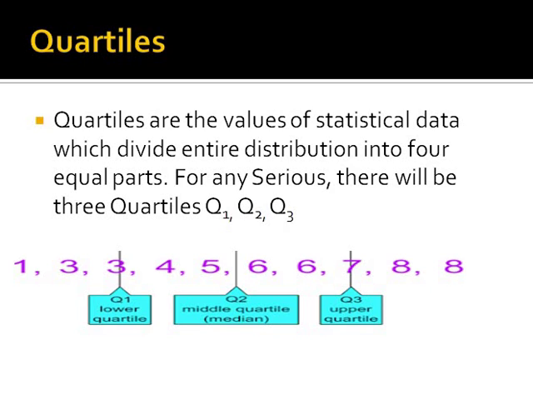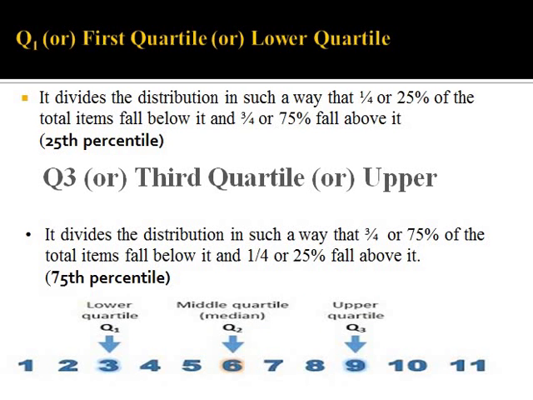For any series there will be 3 quartiles. The division of data is into 4 parts, but we call the dividing values 3. One is the lower quartile, or the first quartile, Q1. The second is the middle quartile, or quartile 2, which is nothing but the median. It is completely the same; quartile 2 is the median itself. The next one is quartile 3, Q3, the upper quartile. I would like to discuss quartile 1 and quartile 3.